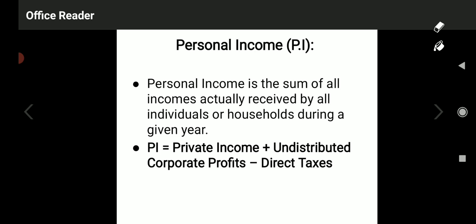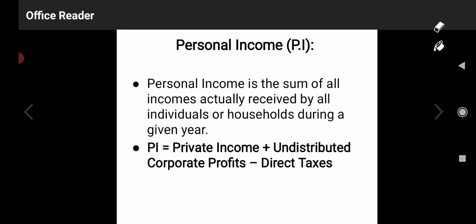Okay, when all factors are earning rewards, from the producer side, the cost is expenditure, and from the worker side, the same factor expenditure is factor income. Rent, wages, interest, and profit are the rewards for factors of production. These are the expenditure from the producer side, and the same thing is the income from the worker side. So whatever amount of income is received by all these factors is called personal income.